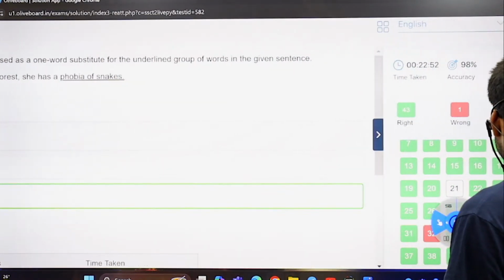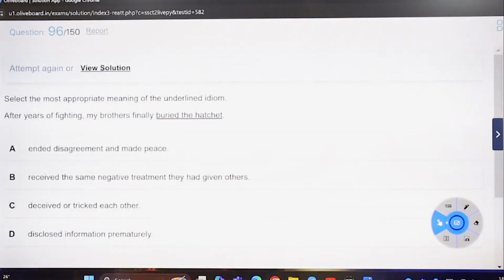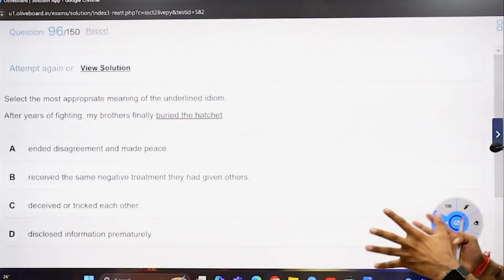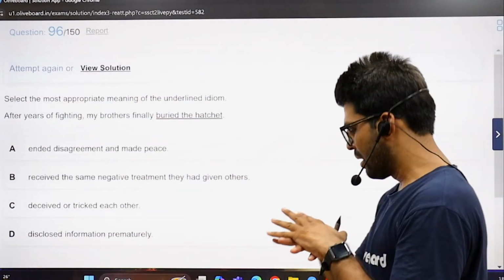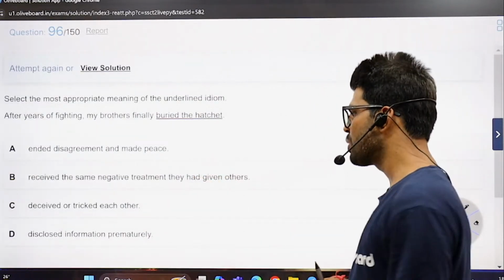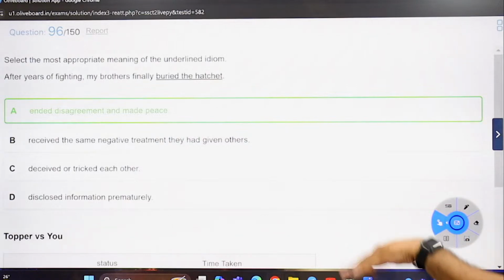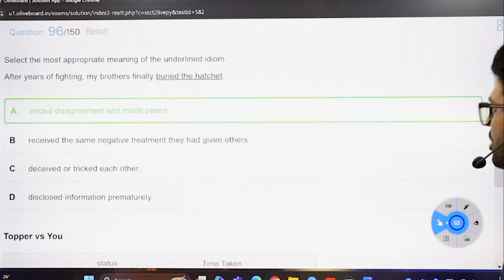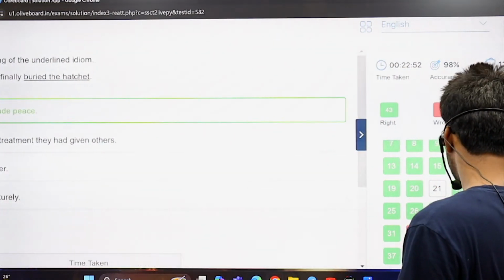After years of fighting, my brothers finally bury the hatchet. One of the common idioms we have mugged up. If you bury the hatchet, you end the enmity, you end fighting, and you restore friendly relations, we can say. And the disagreement. Perfect. Receive the same negative treatment? No. Deceive or trick? No. Disclose information? No. Let's spill the beans in that way. So ending the disagreement and making peace. You are stopping war and such.